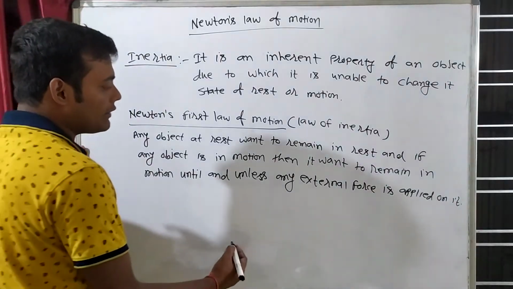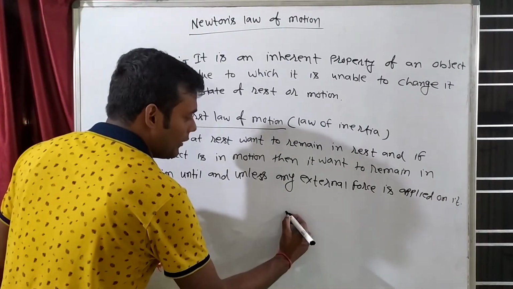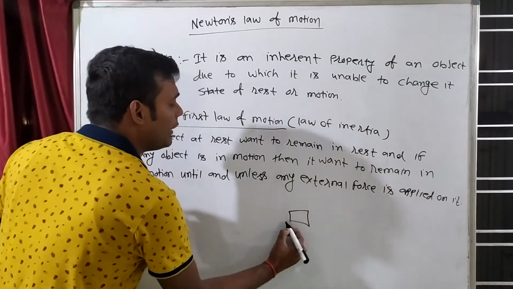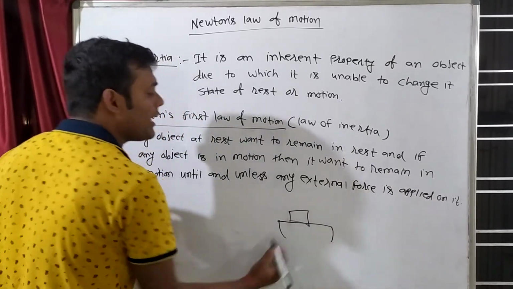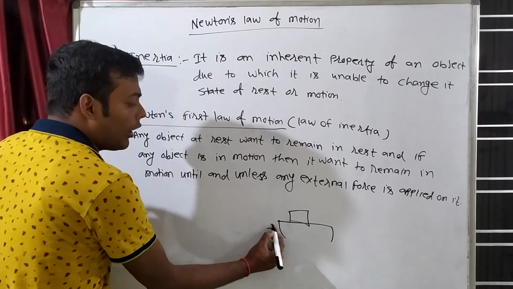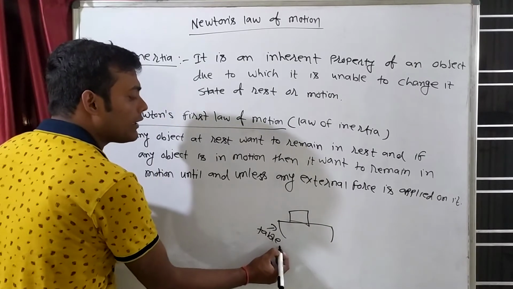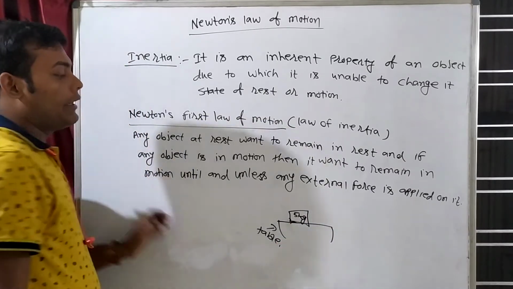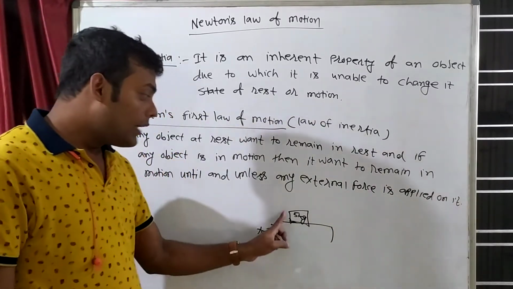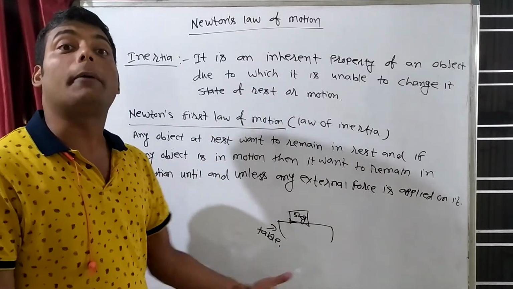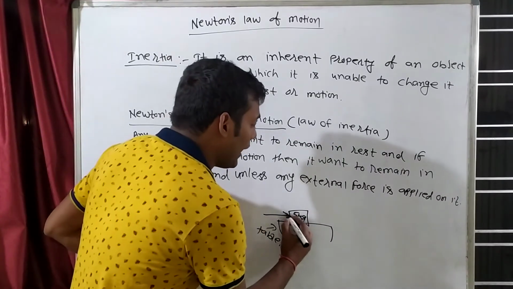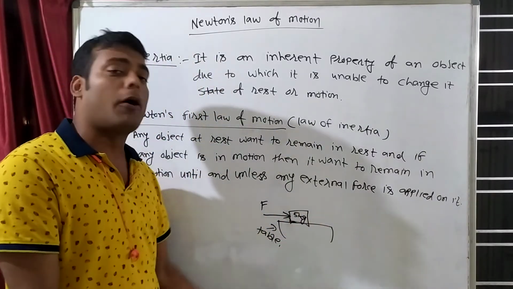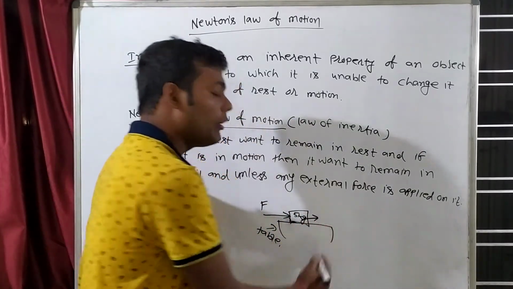So suppose any object, like this table or chair, or this book, any object. Say this is a table and on this table there is an object whose mass, say, is 5 kg, and it is at rest. So if this object is at rest, then it wants to be at rest. Until when? Until any external force is applied on it. For example, if I push this object, then it will come in motion.